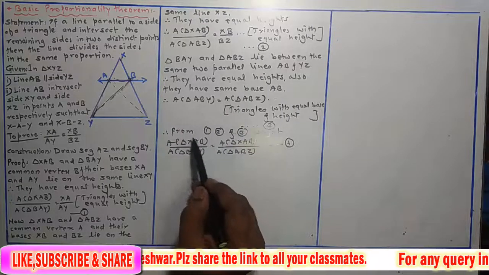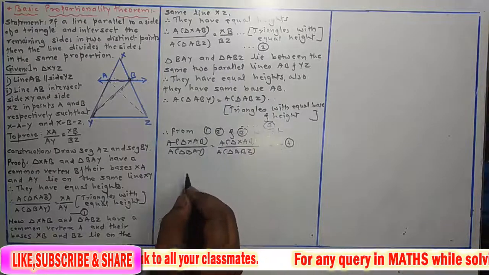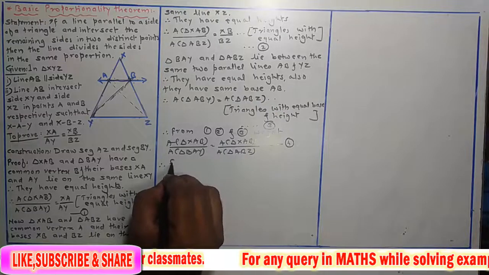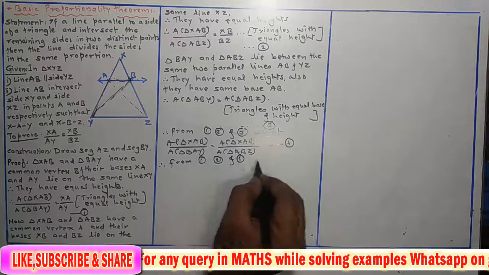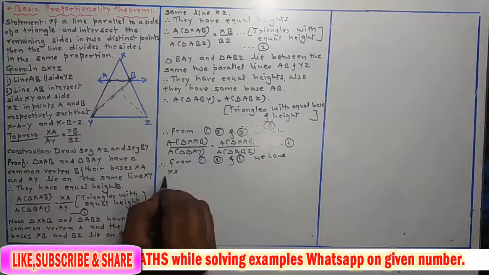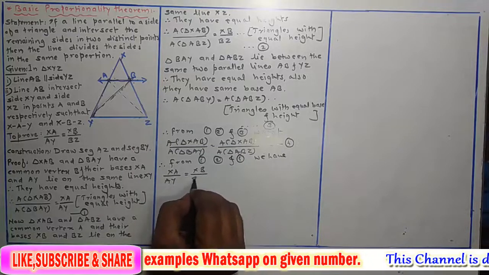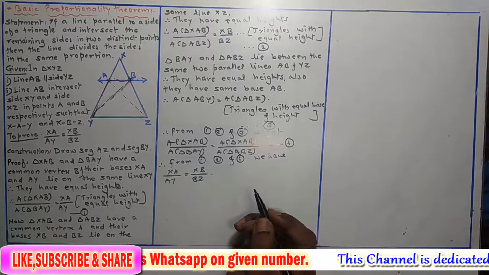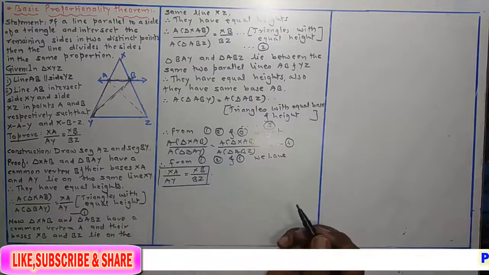Therefore those ratios in equation 1 and 2 left hand side ratios are equal, and therefore from 1, 2 and 4 we have XA upon AY is equal to XB upon BZ. Okay, so that is the proof for this basic proportionality theorem.